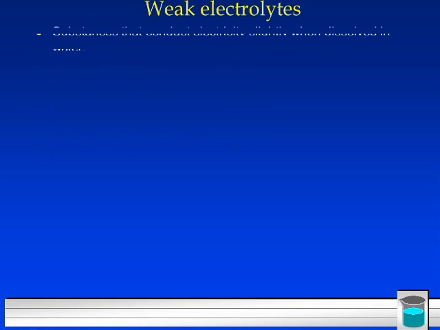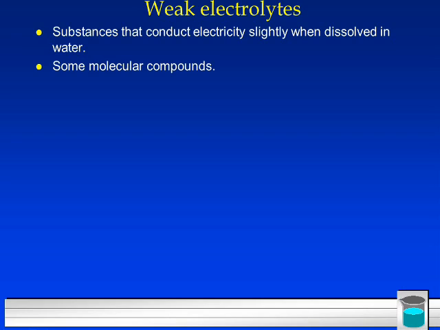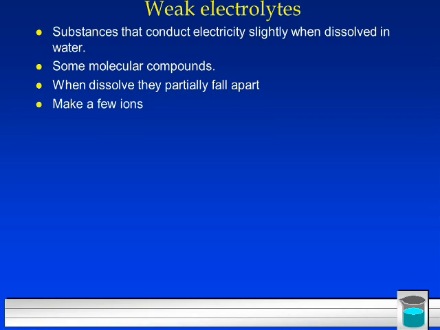There are weak electrolytes, substances that conduct electricity slightly when dissolved in water, just a little bit. Some molecular compounds are weak electrolytes. When they dissolve, they just somewhat fall apart and make a few ions, not so great. Don't make ions when melted.